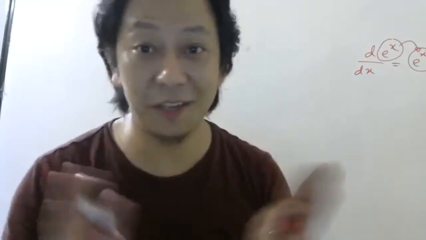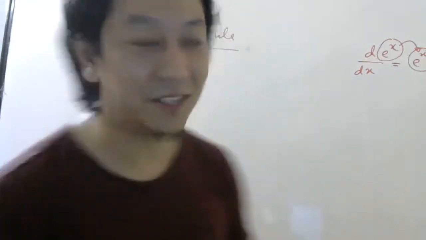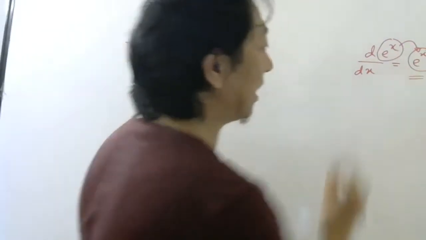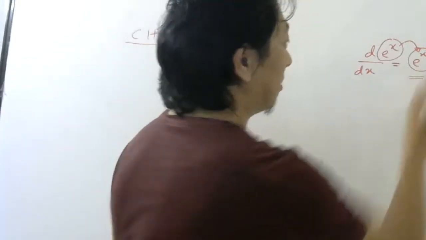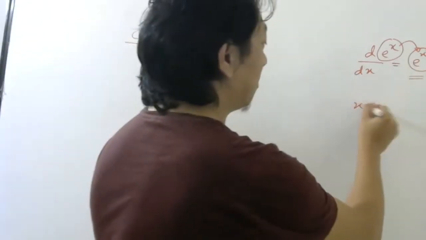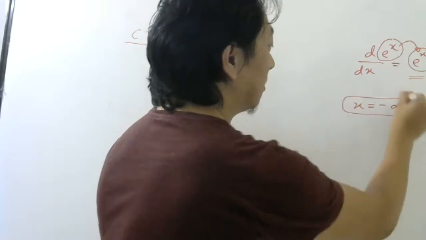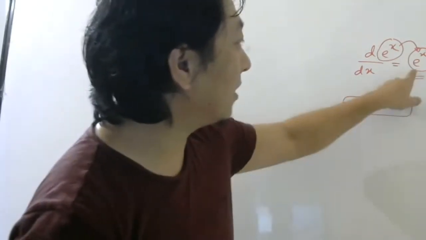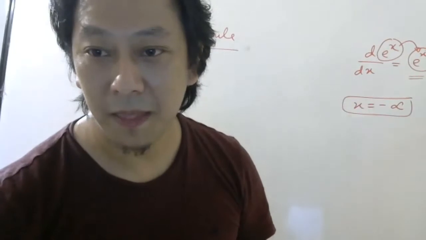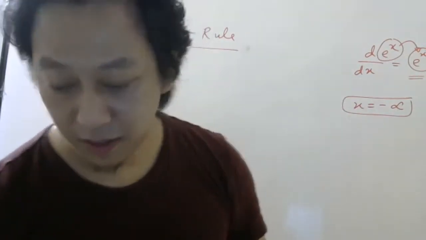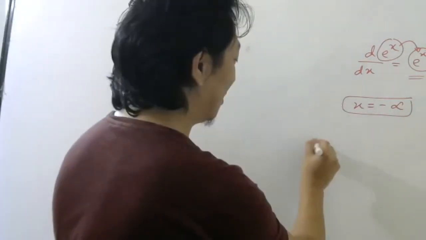Right now, these are not equations. These are only expressions. The right side is just an expression. Now, if I say this is equal to 0 like that, then x will be what? x will be minus infinity. So when x is minus infinity, e power x will be 0. This part, all of you understood?